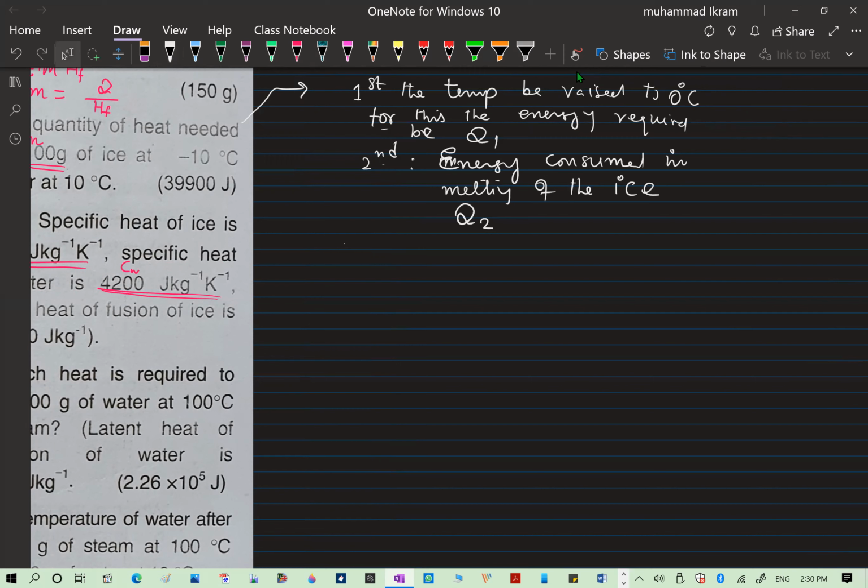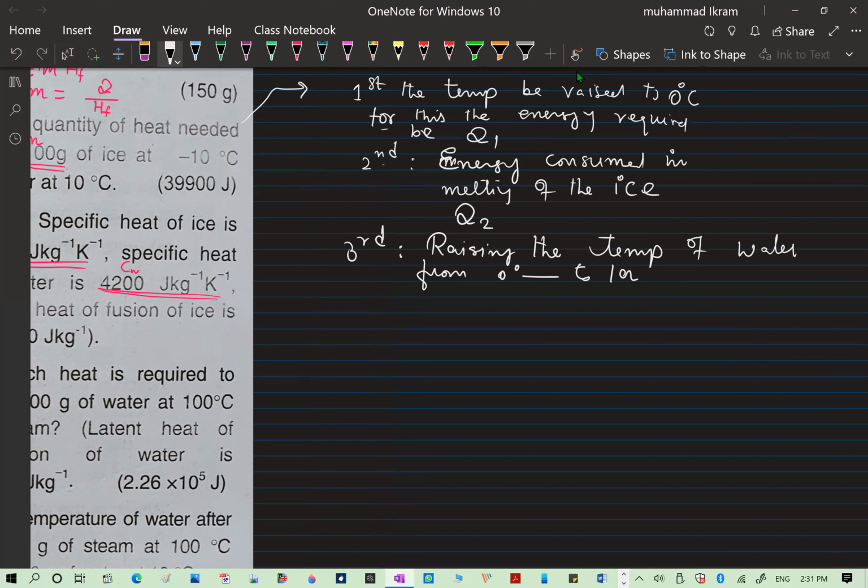And in the third part, that is raising the temperature of the water from 0 degrees centigrade to 100 degrees centigrade, the energy required will be Q3.